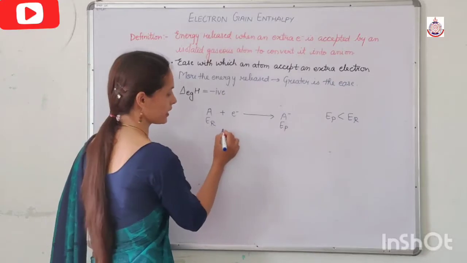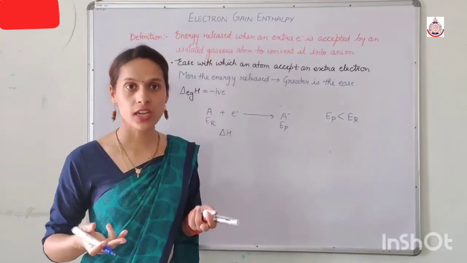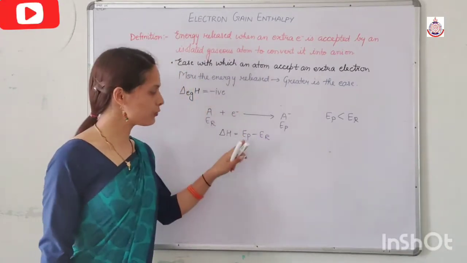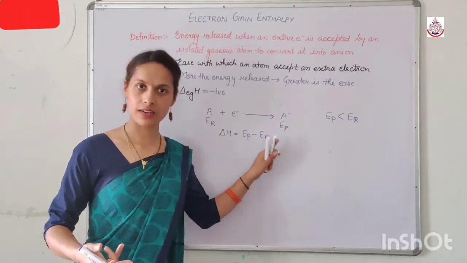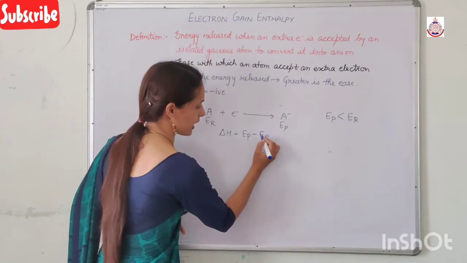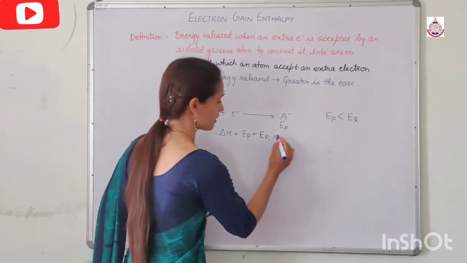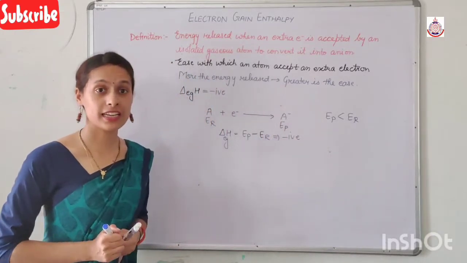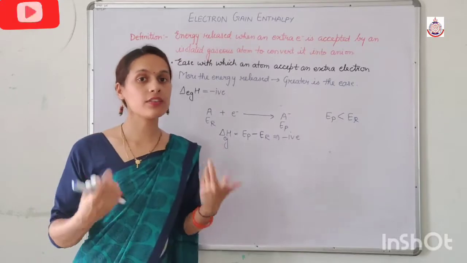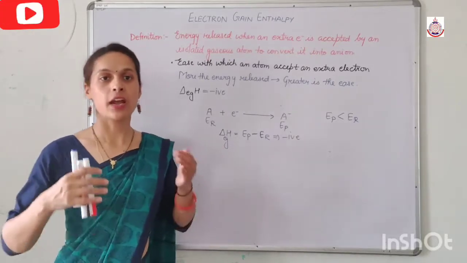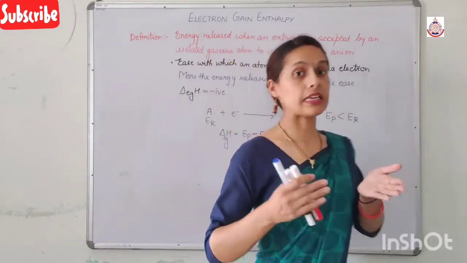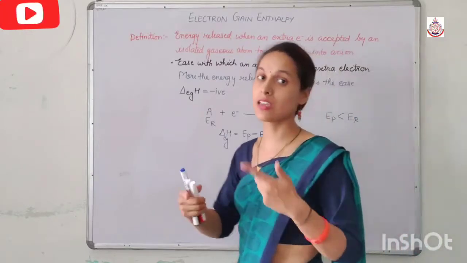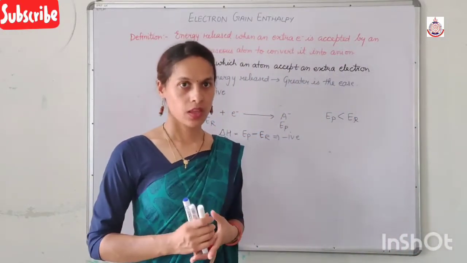Now what is enthalpy? Enthalpy is an energy change. Enthalpy is the energy of the product minus the energy of the reactant. Now out of product and reactant, whose energy is greater? The reactant. And in front of the reactant we have a negative sign. That's why the value of delta EgH is negative. A more negative value means more energy is released, and more energy released means it is the tendency of this particular atom to accept the electron. That's why it is releasing more energy. This is the first point.